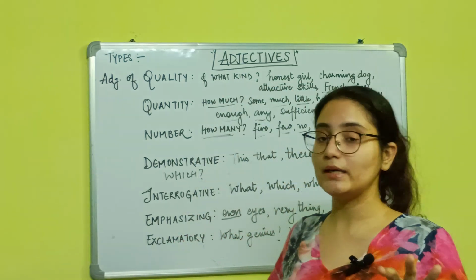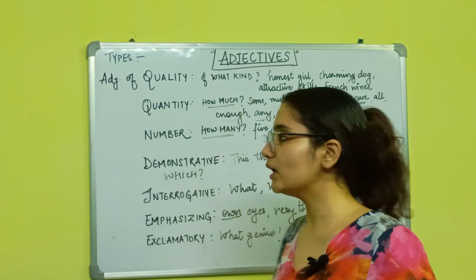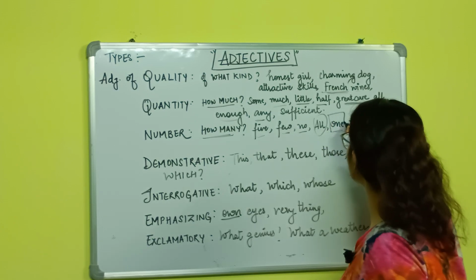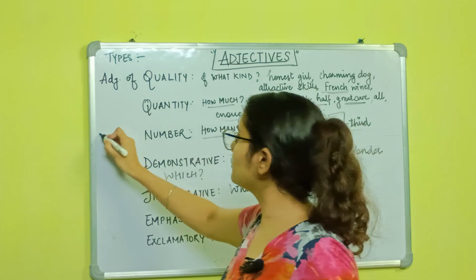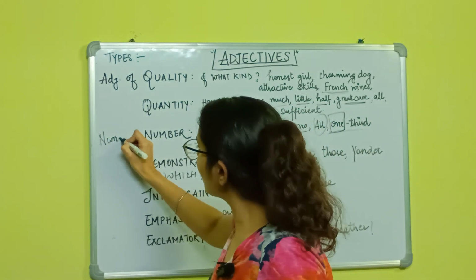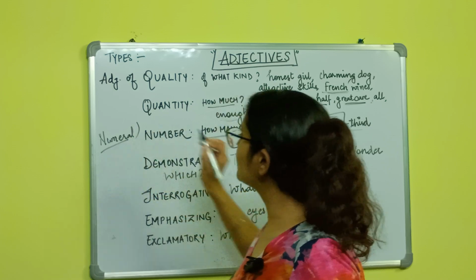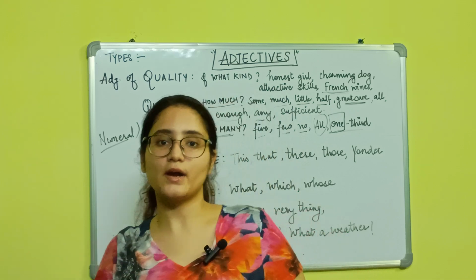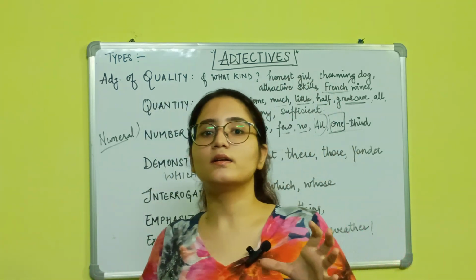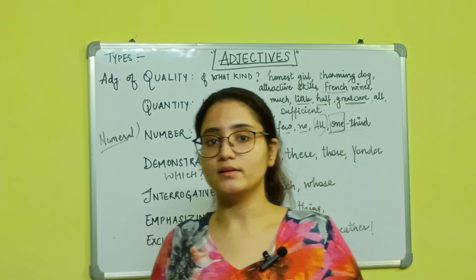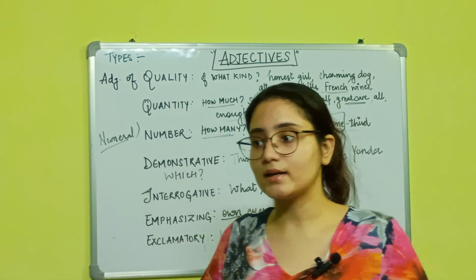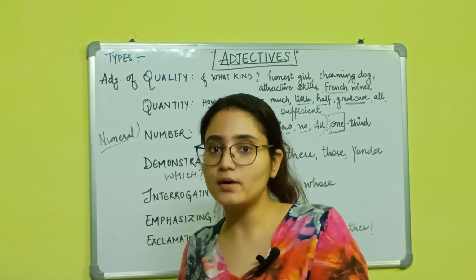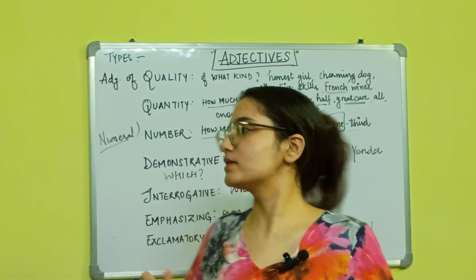There is one more thing that we need to pay attention to. Whenever numerals are used, right, we also call it numeral adjective. Numeral adjective, right? So the words such as 1, 2, 3, 4, 5, the counts, these are known as cardinals. We call them cardinals, right? And then whenever they come like first, second, third, this is showing the series with the number. These are known as ordinals, right? I will